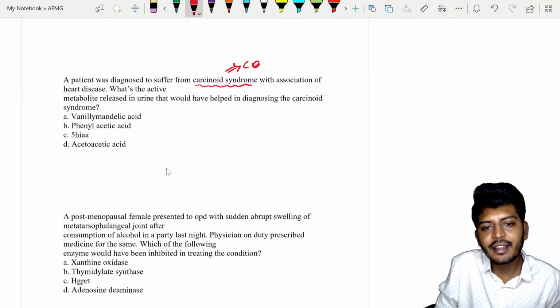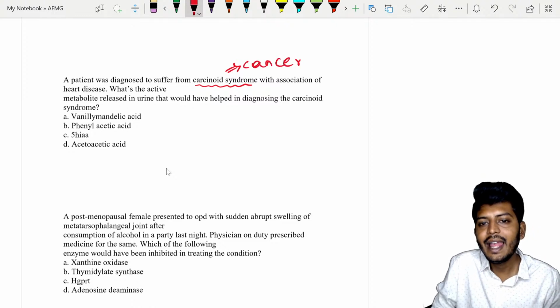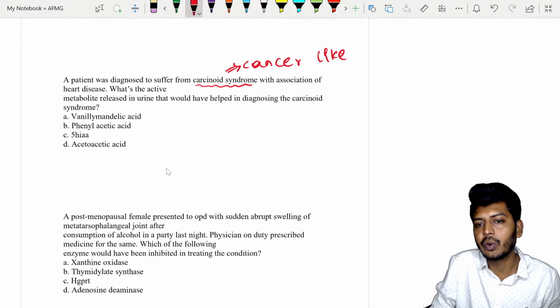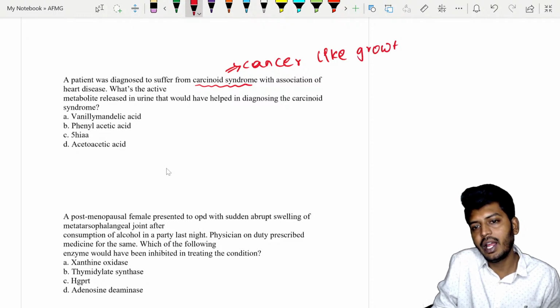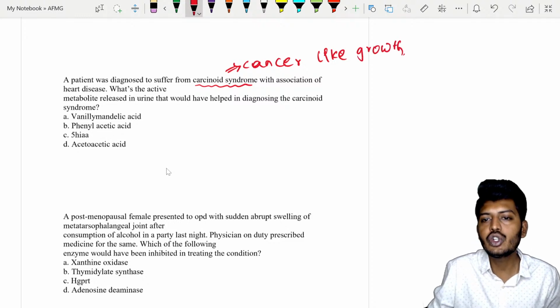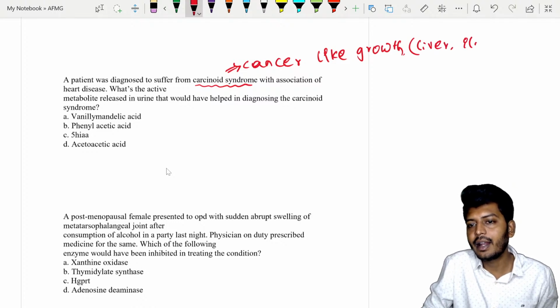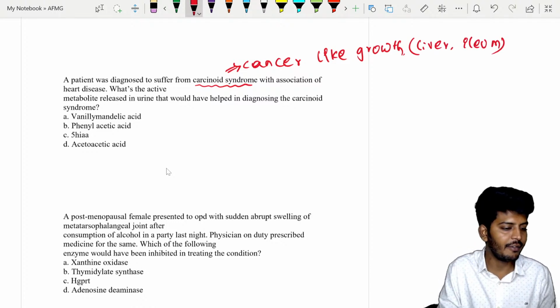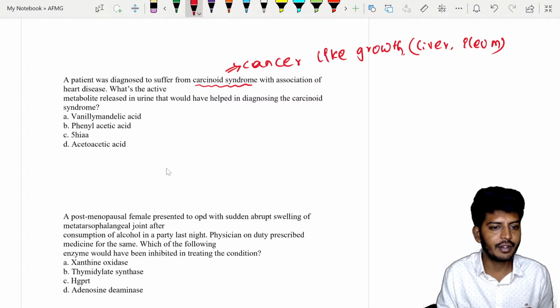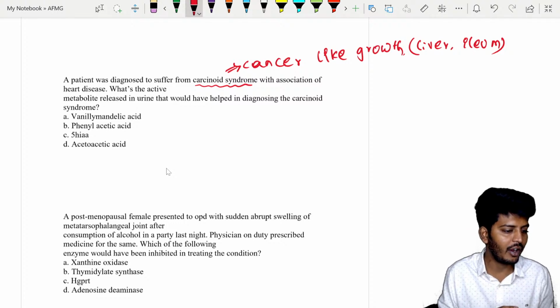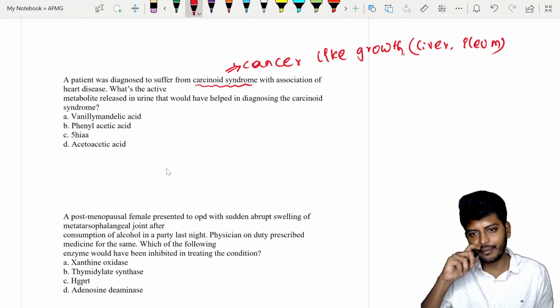Carcinoid is a cancer-like growth, usually present in the liver and ileum. Commonest sites are liver and ileum. So the answer is not even D. The only correct answer I got so far is C, but we will talk about it.